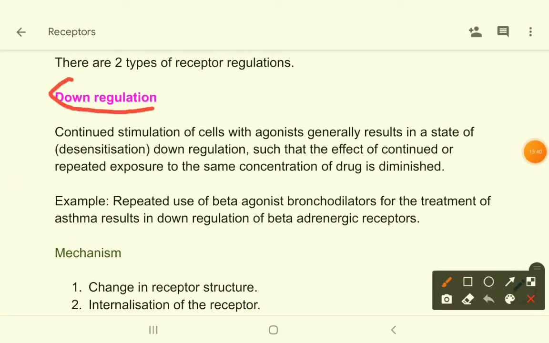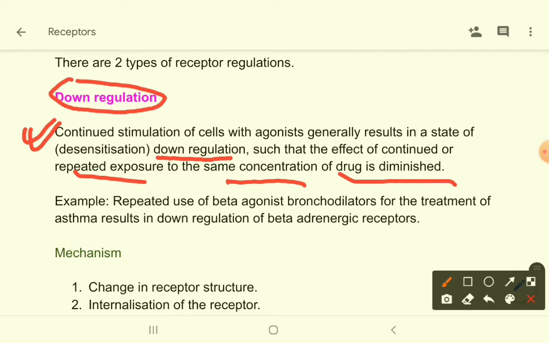Continued stimulation of cells with agonists generally results in a state of desensitization, that is down regulation, such that the effect of continued or repeated exposure to the same concentration of drug is diminished.